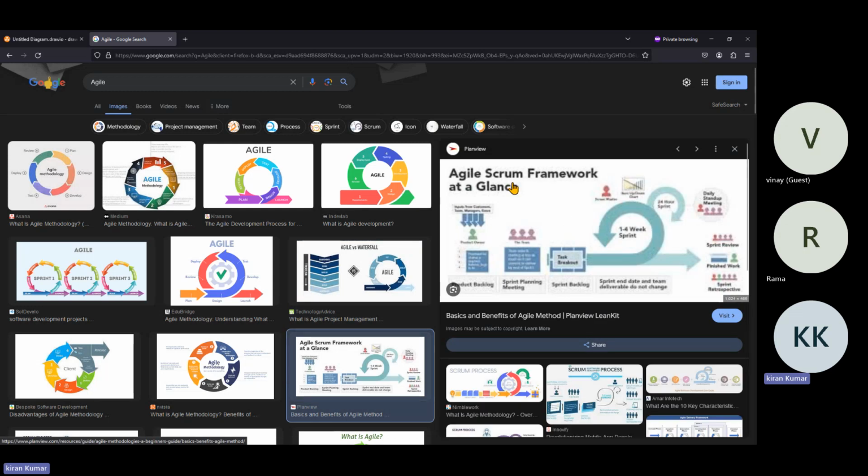And one more method is available: the agile scrum framework at a glance. Many companies are using Scrum also. This also has 1 to 4 weeks of sprint, and a 24-hour cycle. You can see here they have given the entire life cycle. Initially, inputs from the customer or team managers go to the product owner, who supports that application. They gather the information, which is the product backlog. In Scrum, the product backlog is called user stories.